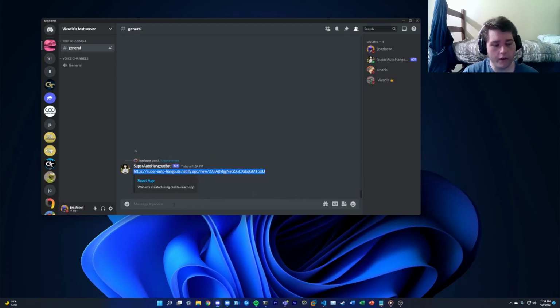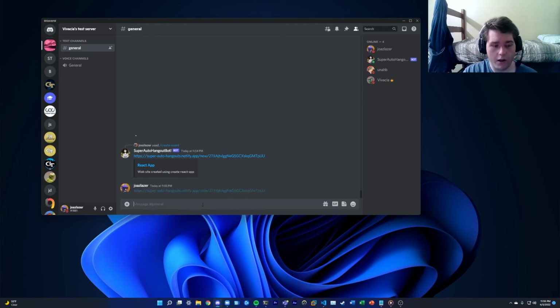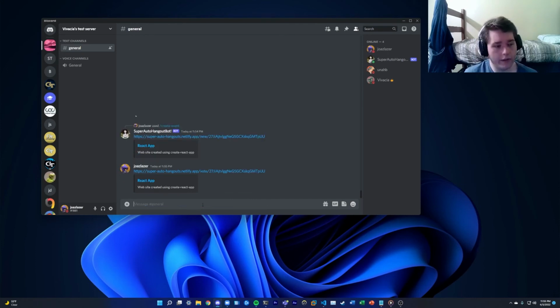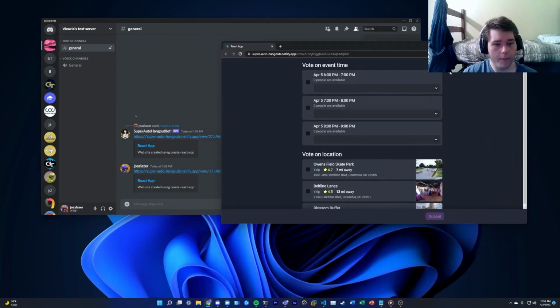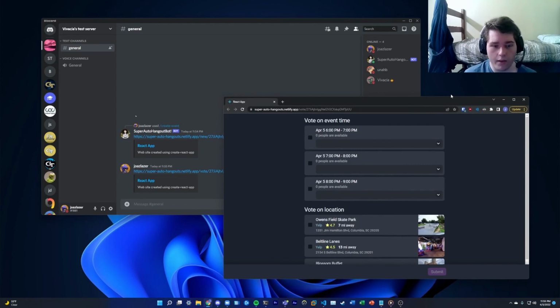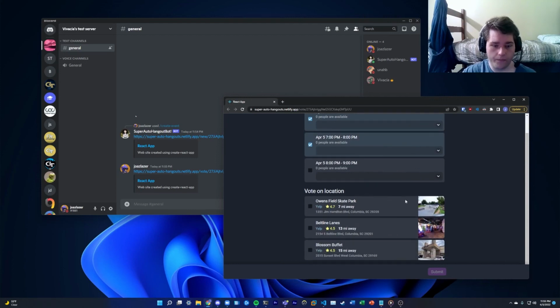Now, other users of the group chat, including me as the organizer, can now vote on the event. For this prototype, we have not implemented the vote command, but the implementation of the web app is complete. So this is what we use during user testing. A user can open this, and I'm already logged in, so I don't have to log in again. But when I open it, I am presented with a voting screen. So here, all the members of this group chat, so me and anyone else I want to hang out with, can vote on both the event times and the locations, and then submit them.